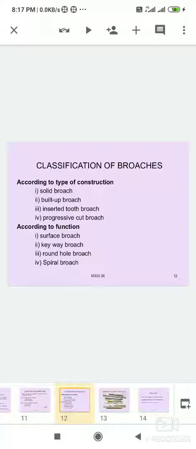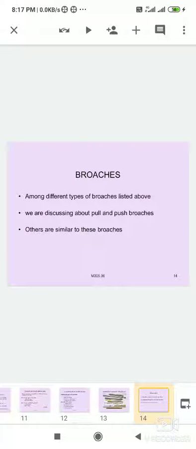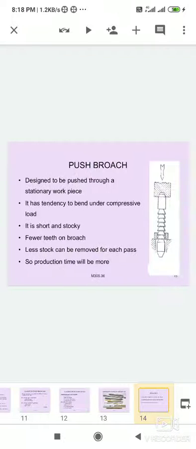Some broaches have inserted carbide cutting edges brazed onto the body of the broach. It is mostly used in the broaching of cast iron. Among the different types of broaches listed above, we are discussing pull and push broaches. The others are similar to these broaches.